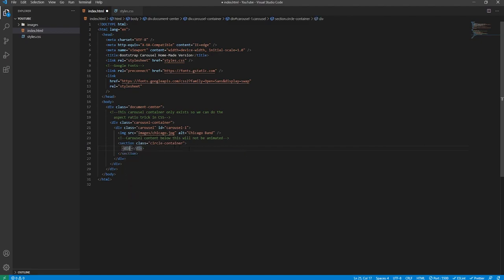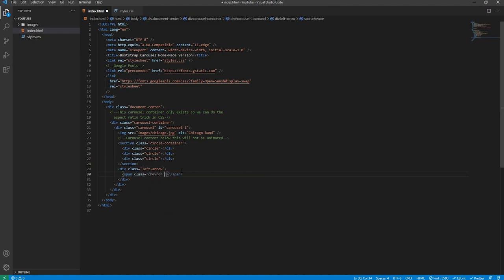Inside we will create a div, we'll give it a class of circle, and because this project will have 3 images inside the carousel, which is a nice number, we will put 3 circles to represent the number of images inside of this section. Below this section we'll write out a new div, but still inside the carousel, remember. We'll give it a class of left arrow, and then inside we will create a span element, and that will have 2 classes in total.